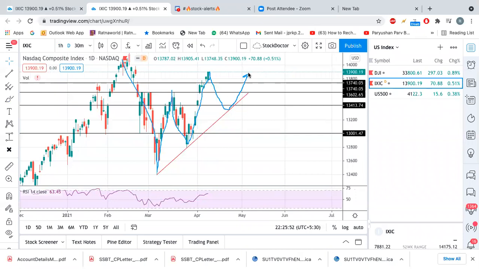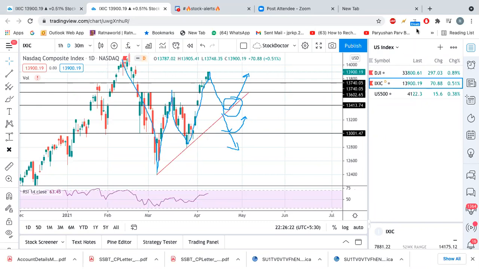So for Nasdaq, 13,400 and 13,500 is a good level, right? If Nasdaq breaks these levels and goes down, then there is a higher probability that it can come down till this point. And if it takes a U-turn from there, then it's okay. If it doesn't take a U-turn from here and it goes down, then the market is in bearish mode.